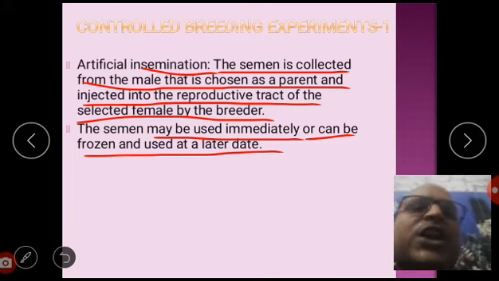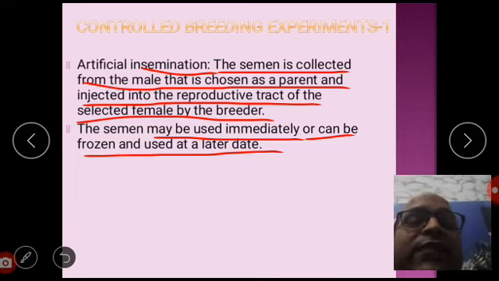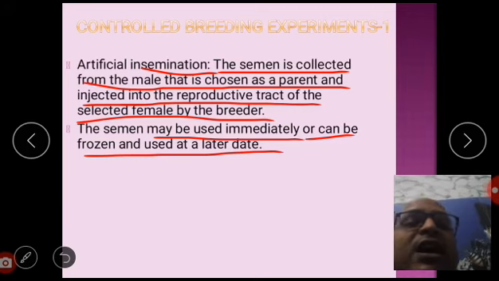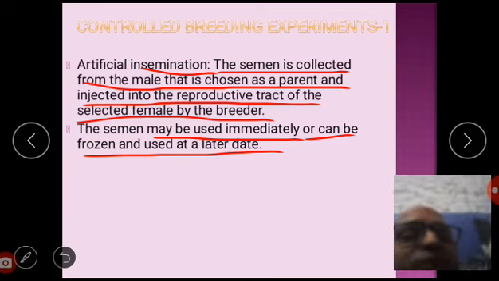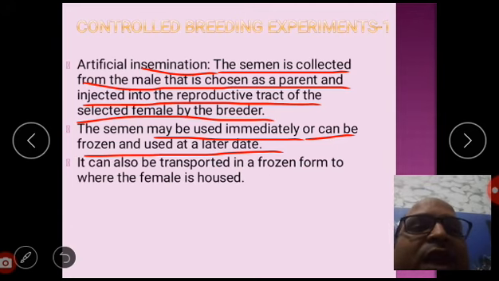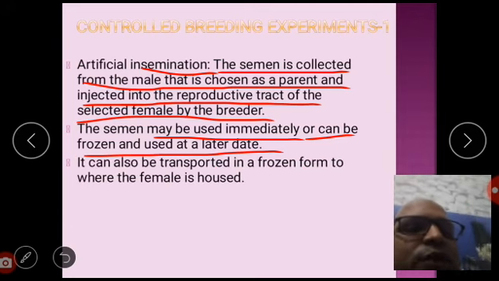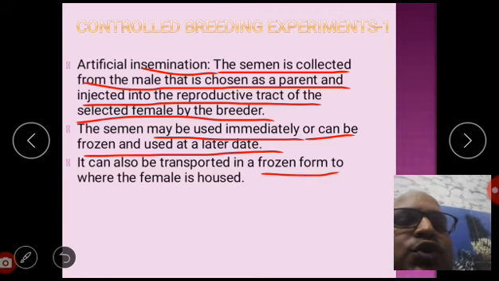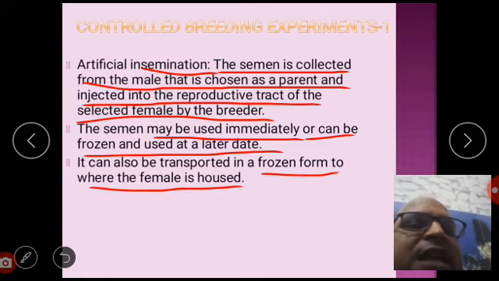It is preserved in liquid nitrogen at minus 196 degrees centigrade. Now it can also be transported in a frozen form to where the female is housed.